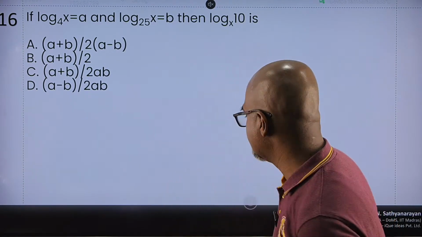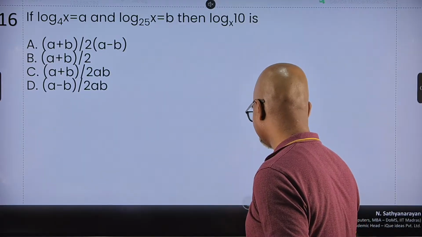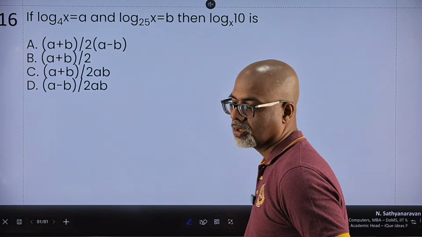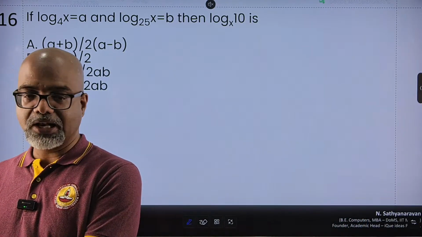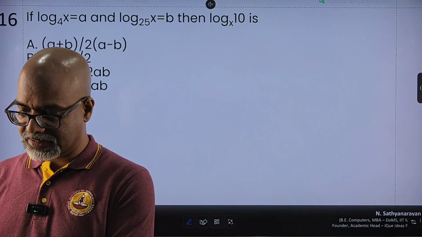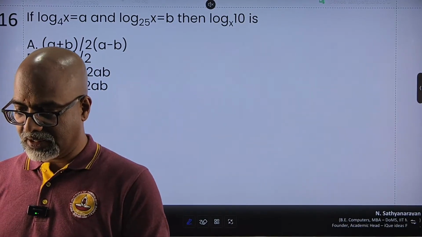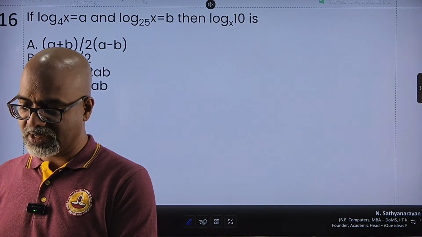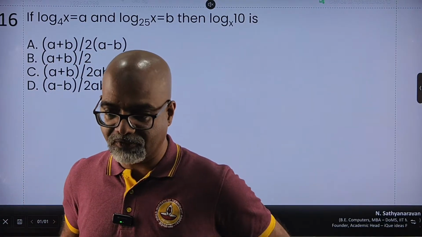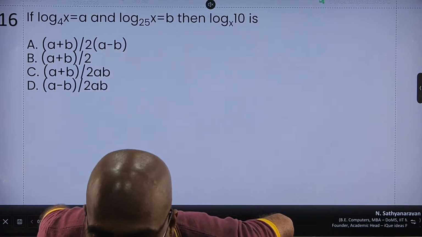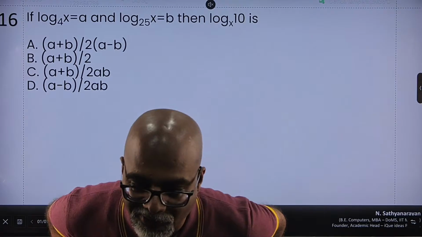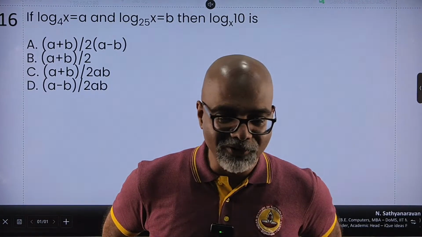All right, let's take a look at how this can be done. So I'm given the value of log of x to the base something is something: log of x to the base 4 is a, log of x to the base 25 is b. We can try on our own. Jivan will obviously say that. I'm waiting for others, however.